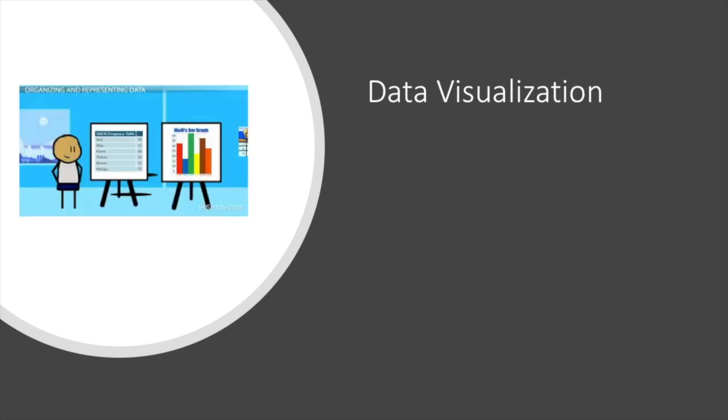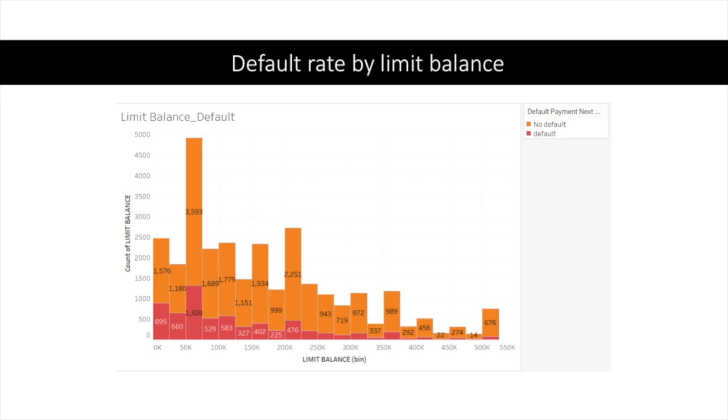Alright, next are the data visualizations. The following visualizations were done using the data in Tableau. So first up is the default rate by limit balance. As you can see in this chart, there are 3,593 people with a 50,000 credit card limit balance that did not default in the past 6 months. And in the same group, there were 1,328 people who did default in the past 6 months, which is the highest number for the default rate.